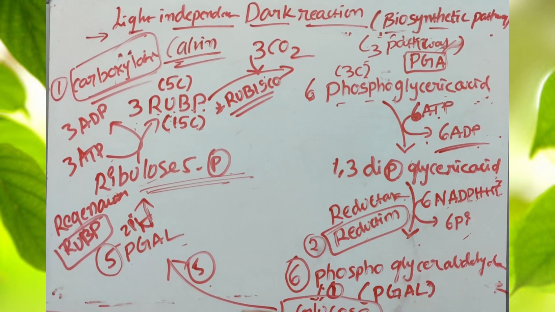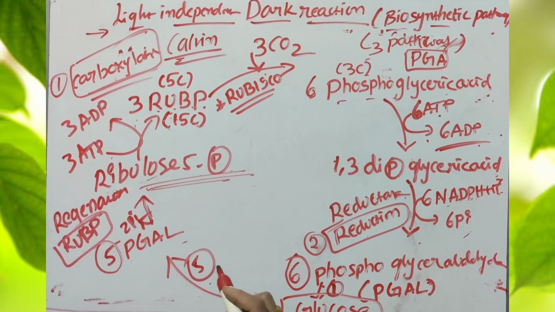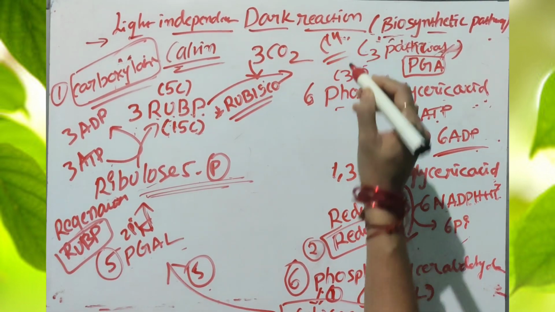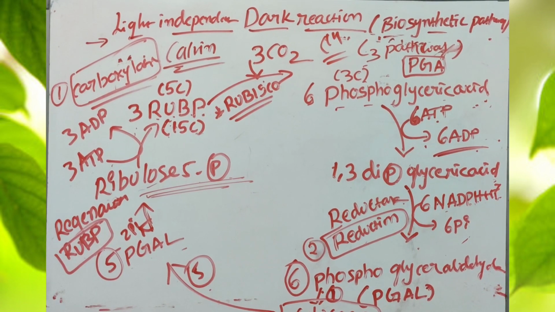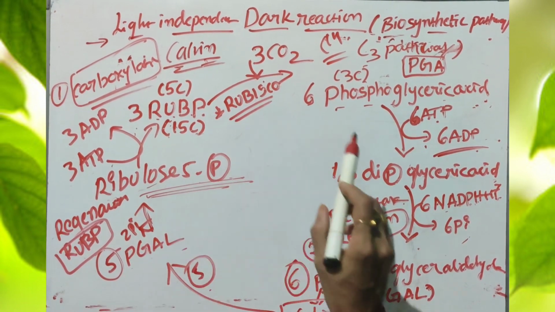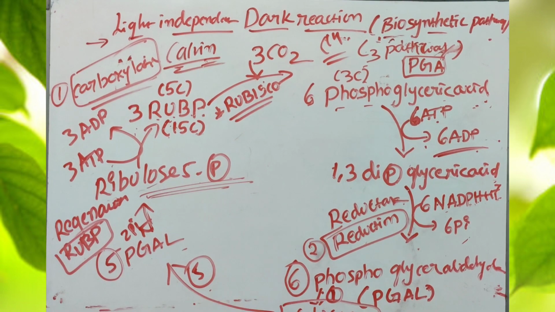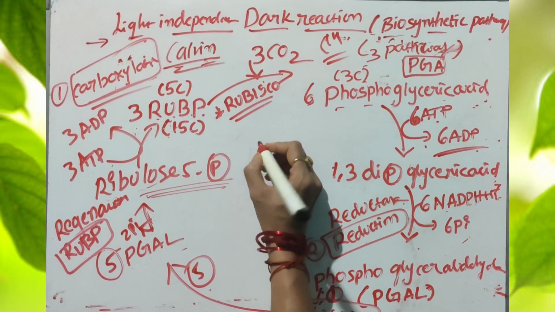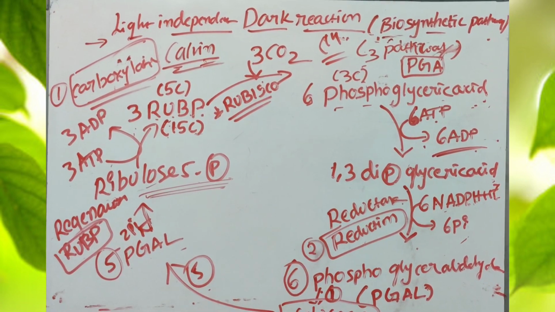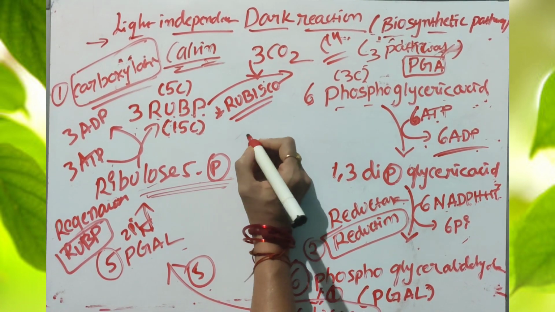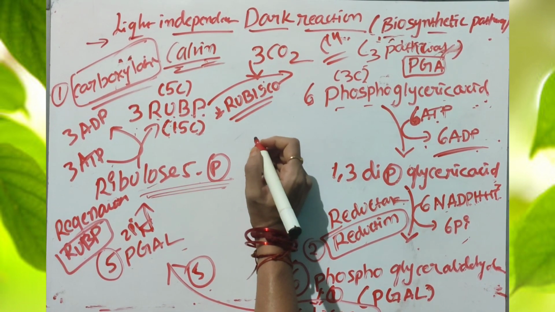So the overall pathway was observed in the green alga by using the radioactive isotope C14, by the scientist Melvin Calvin. So this is the main mechanism involved in the dark reaction. So the energy consumed in the dark reaction: how many ATP molecules are utilized for the synthesis of one molecule of glucose?